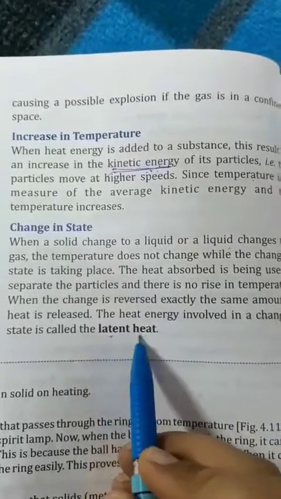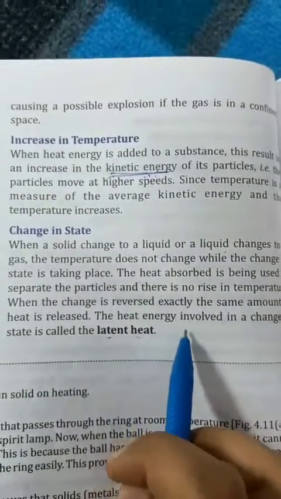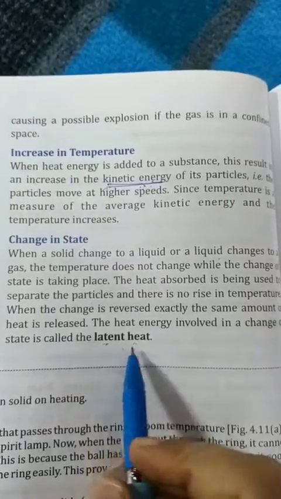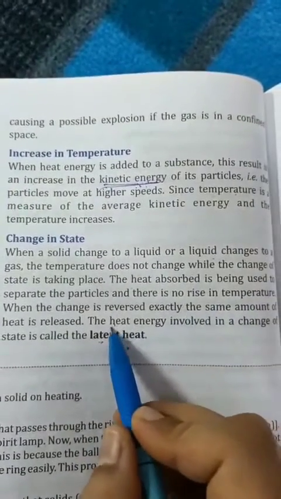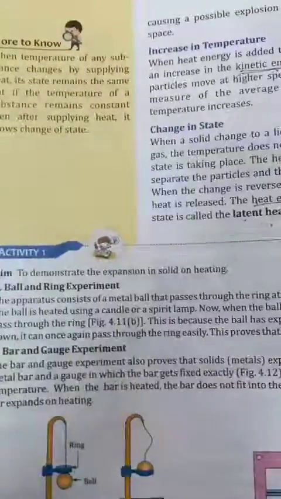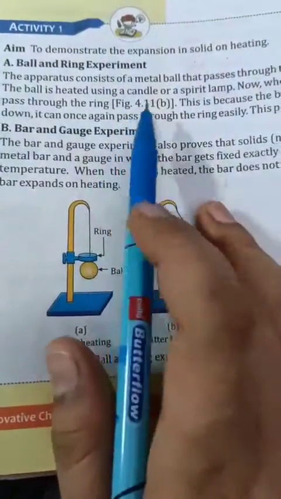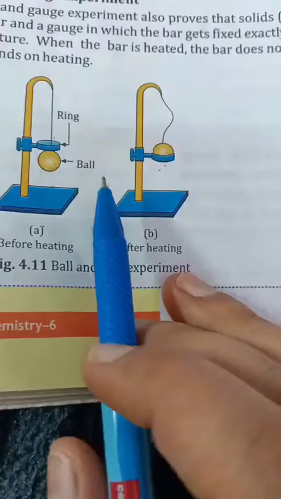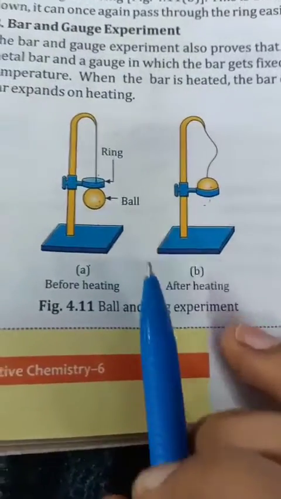Now what is latent heat? Heat energy involved in a change of state is called latent heat. Here we do one activity to demonstrate expansion in solid on heating. We have two experiments over here, ball and ring experiment, and bar and gauge experiment.